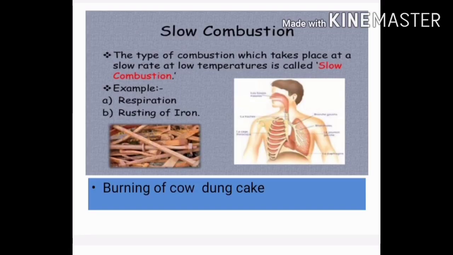Now there is another type of combustion, that is slow combustion. The type of combustion which takes place at a slow rate at low temperature is called slow combustion. For example, respiration and rusting of iron. We will take another example also, that is burning of cow dung cake.